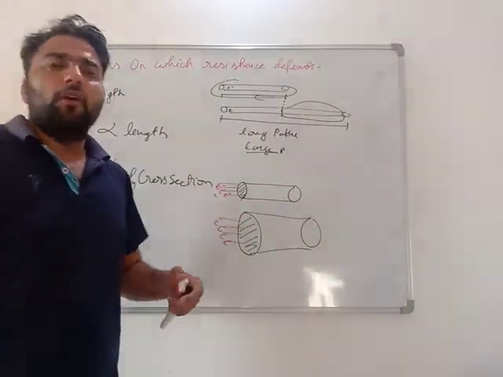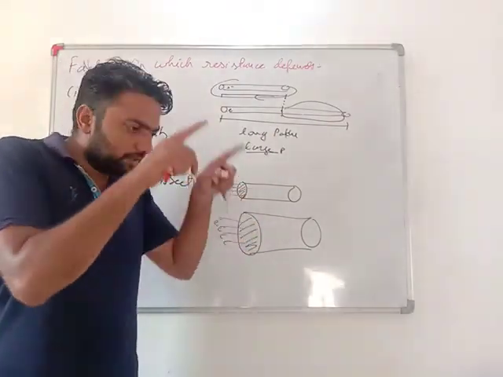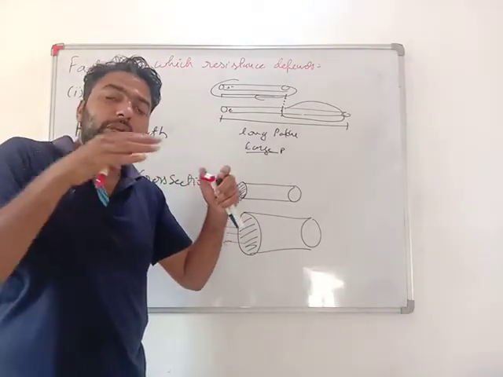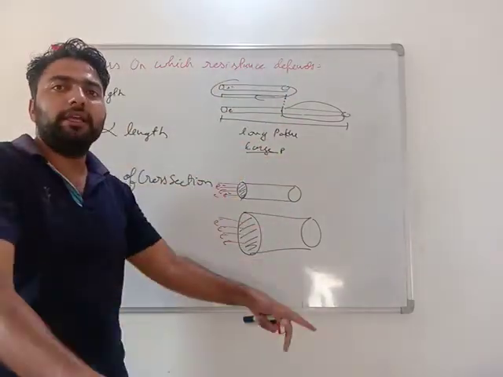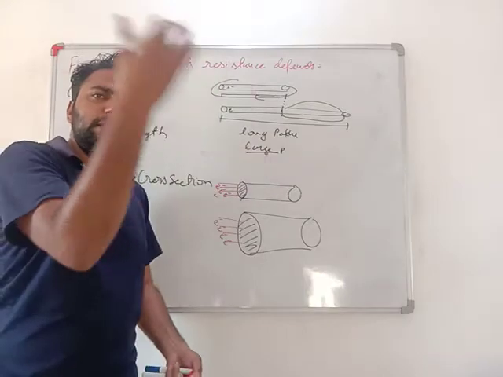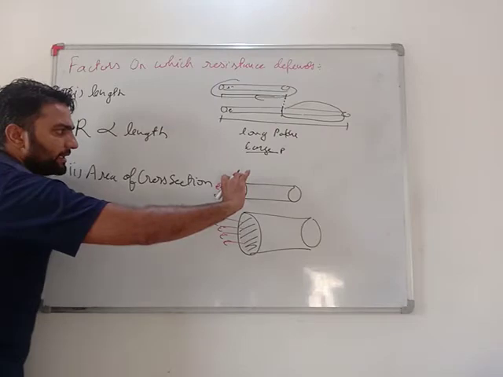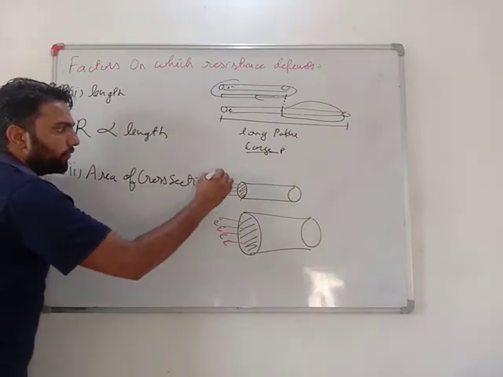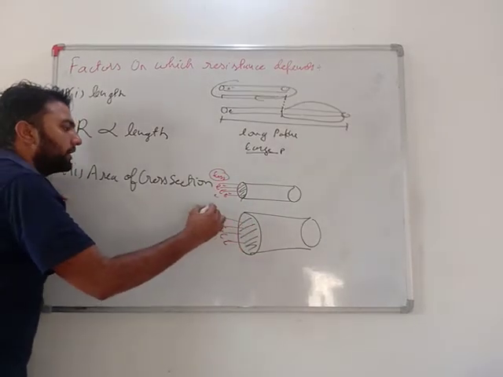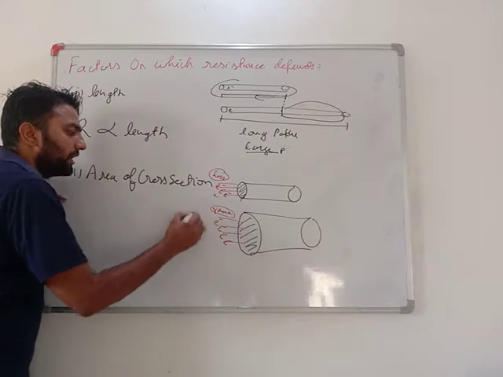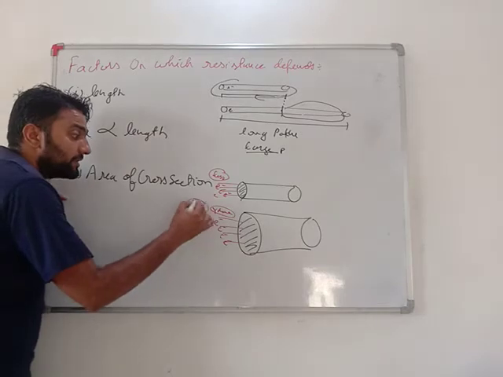Very simple. If all of a sudden I ask the whole class to get out, all of you will run like electrons. But if the gate is small, it will take time or it will be difficult for you to go through the gate. Yes or no? But if I make a very huge gate and open it, very easily you all will go. So if the cross section area is smaller, electron flow is less, and if the area of cross section is larger, the electron flow is more. More electron flow means more current. More current means less resistance.